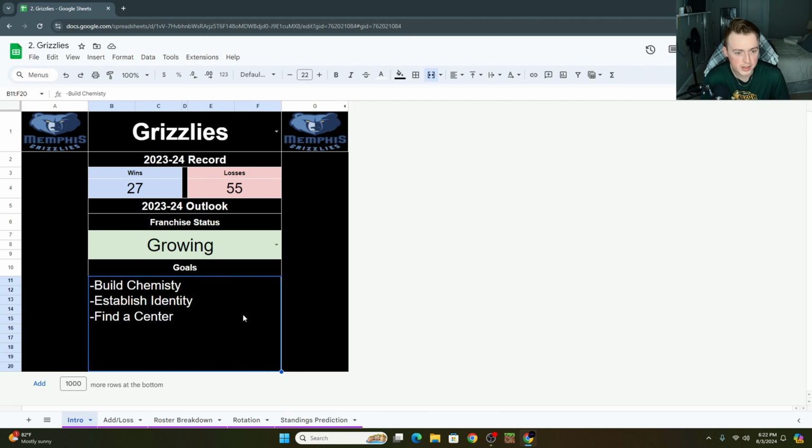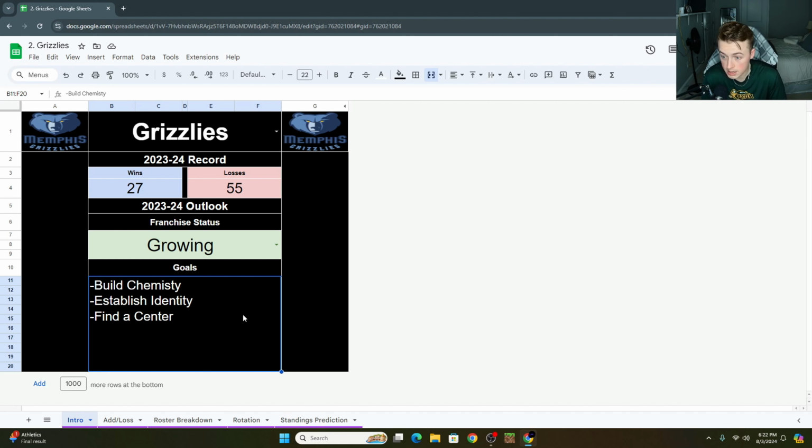Next one, establish identity. Because if you think about this Memphis Grizzlies team, I know at least me, whenever I think about the Memphis Grizzlies, I think about the grit and grind Grizzlies. But this isn't that team, right? It's just different. So what is going to be the identity of this team? They don't necessarily have a bunch of elite scorers on this team. Actually, I'd argue they don't have even one elite scorer.